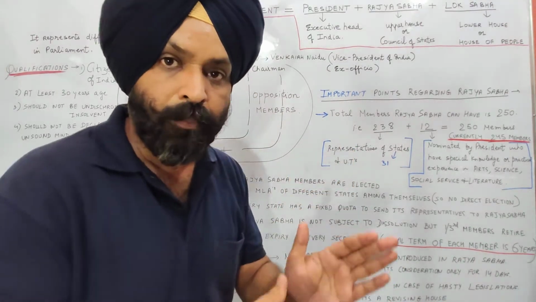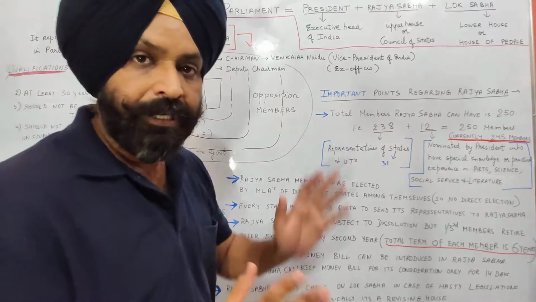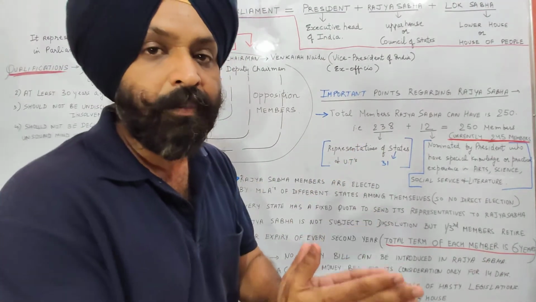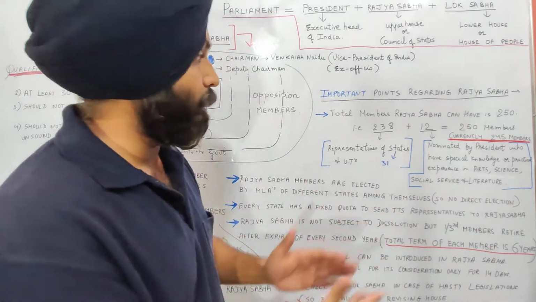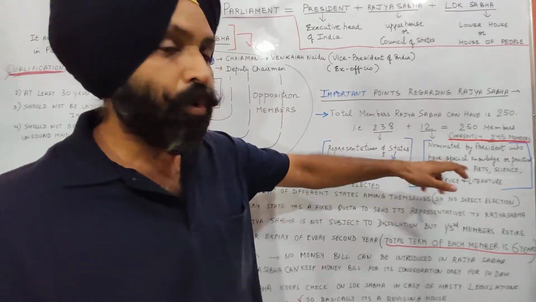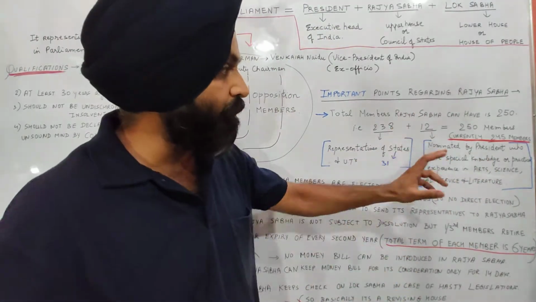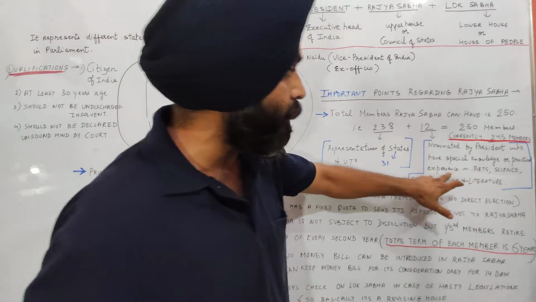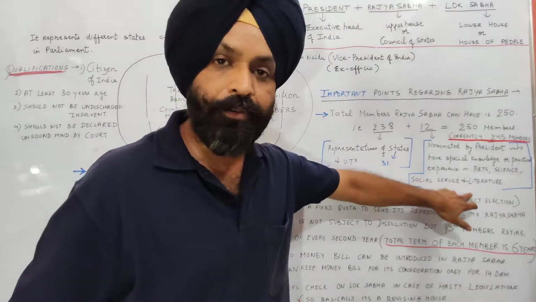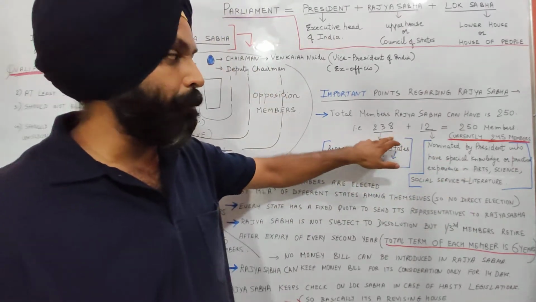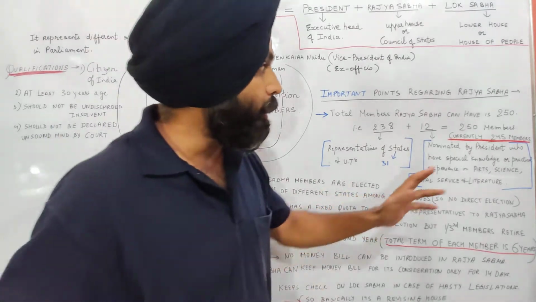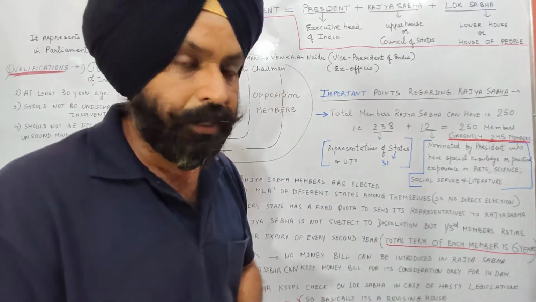I have already told you the mode of election. They are not directly elected by the people of India as Lok Sabha MPs. They are indirectly elected. That is, they are elected by the MLAs of different states among themselves. Plus 12 members are nominated by the president. Those 12 members have special knowledge or practical experience in arts, science, social service and literature. So total becomes 238 plus 12 is equal to 250 members. Currently, there are 245 members in Rajya Sabha.